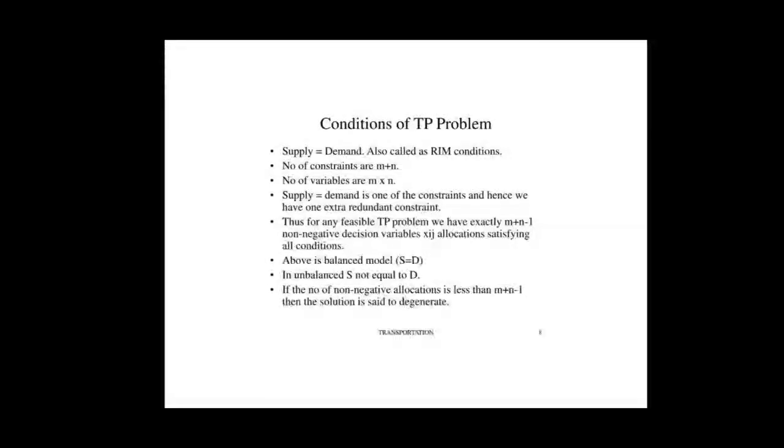The non-degenerate basic feasible solution. A basic feasible solution to an m into n transportation problem is said to be non-degenerate if the total number of non-negative allocations is exactly m plus n minus 1, and these m plus n minus 1 allocations are in independent positions. Then degenerate basic feasible solution: the basic feasible solution in which the total number of non-negative allocations is less than m plus n minus 1.